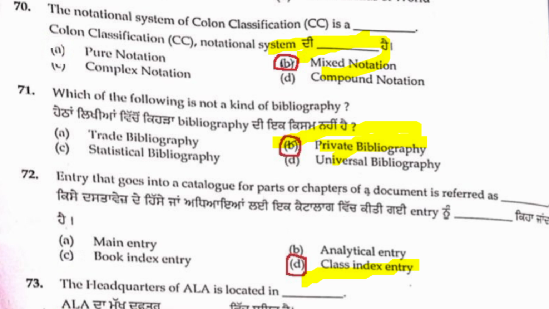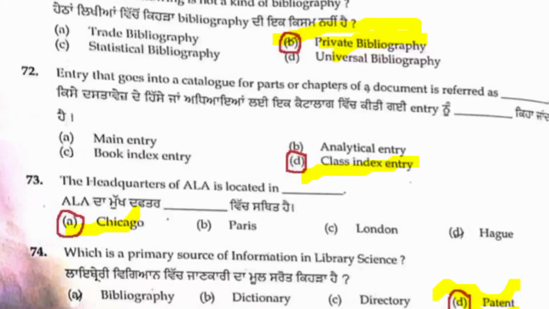Next, question 72, friends. The entry that goes into a catalog for parts or chapters of a document is referred to as a class index entry. This is a previous question used in the NET examination, friends. 72, D is the right answer. Out of 4 options, D is the correct answer.